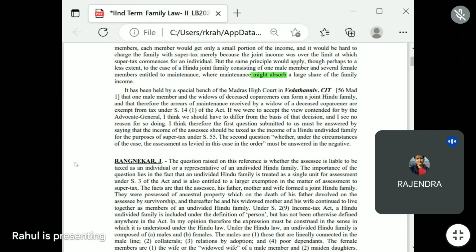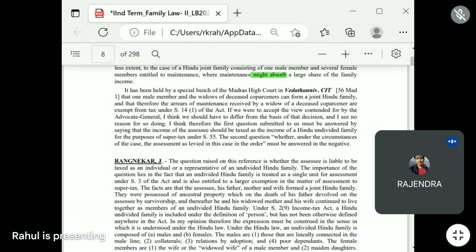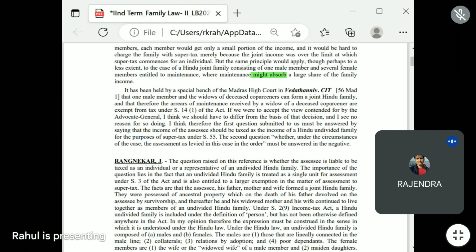It means that in this case, if there is a co-partnership with four people, A, B, C, D, and if D dies, then his wife will get the maintenance. She was a widow and she will not pay tax under section 14 subclause 1. It is clear, na.